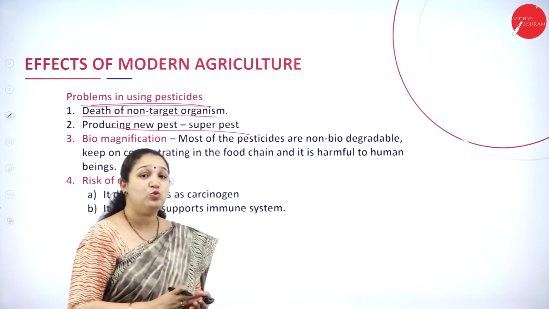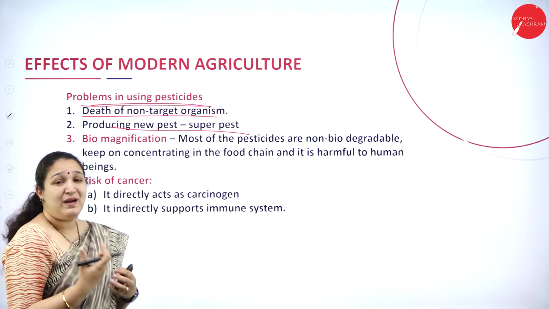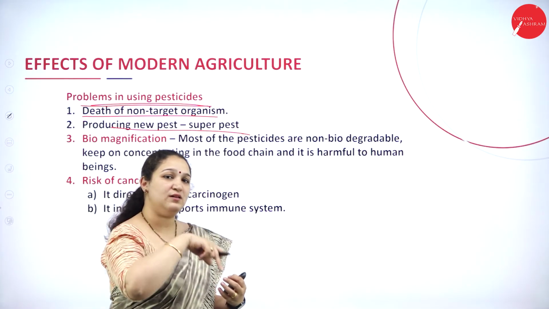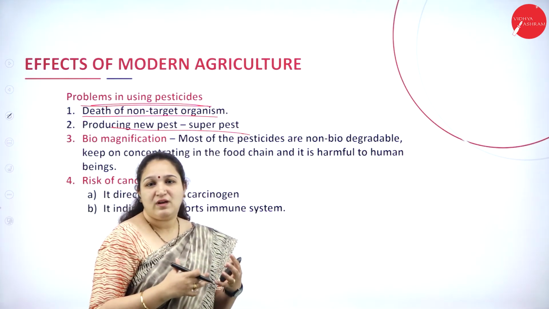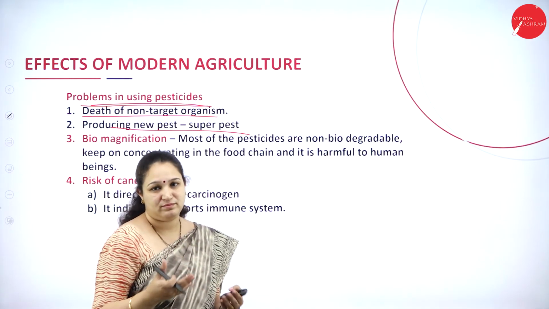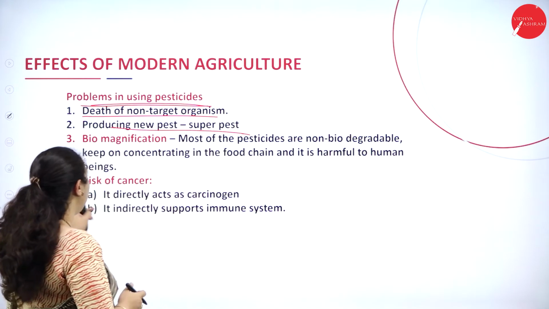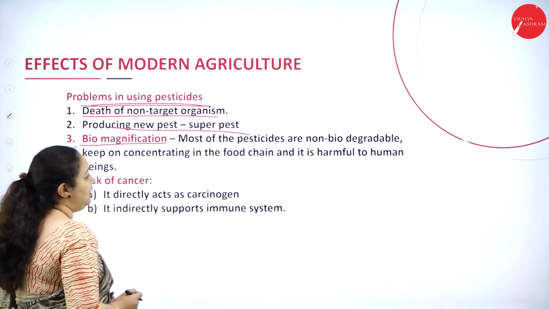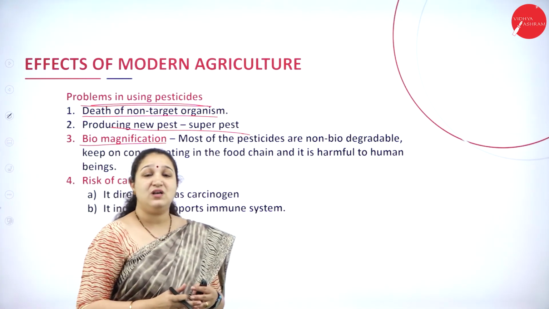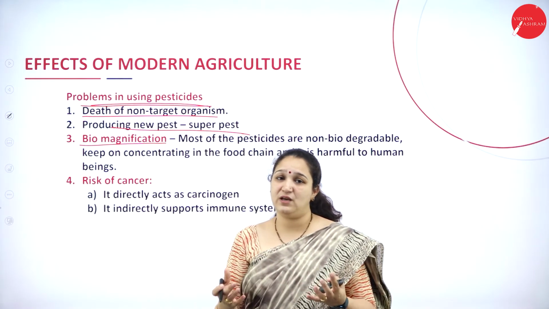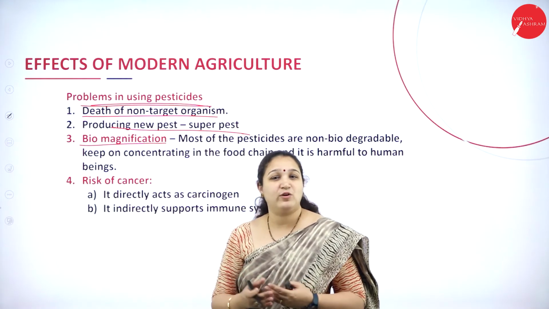So the super pest can come up, and it might be really difficult to find out which pesticide is going to kill the super pest. In the meanwhile, it can create a lot of problems for the crops. Okay, next we have biomagnification. The pesticides which we are using are non-biodegradable. They do not get degraded. They cannot be decomposed by the microorganisms.